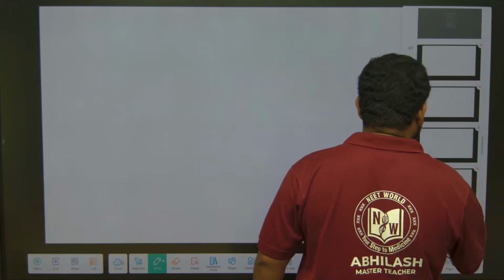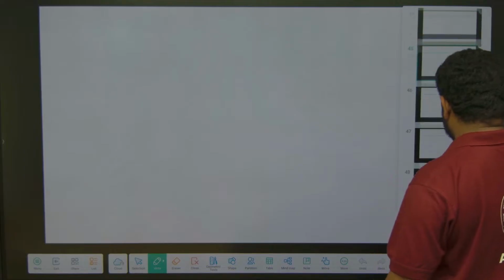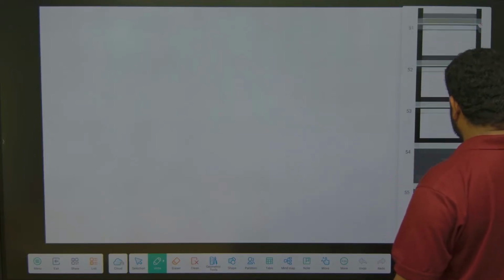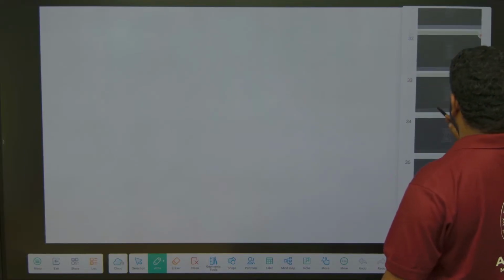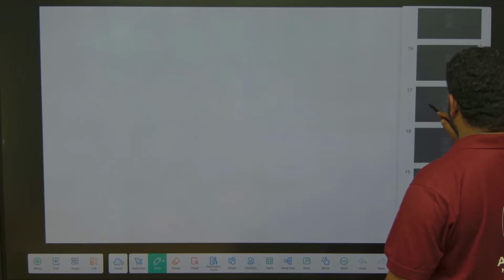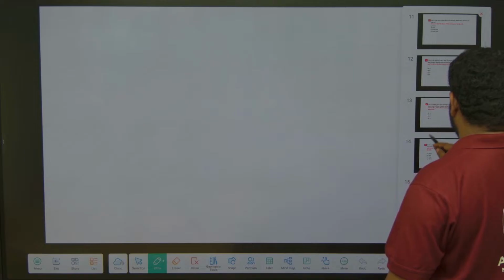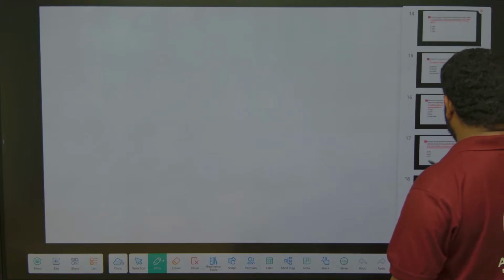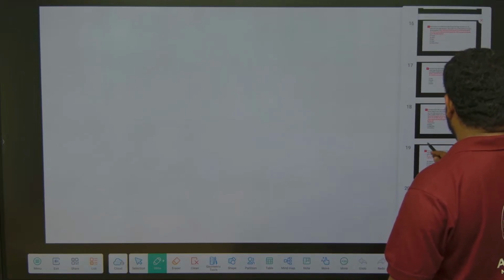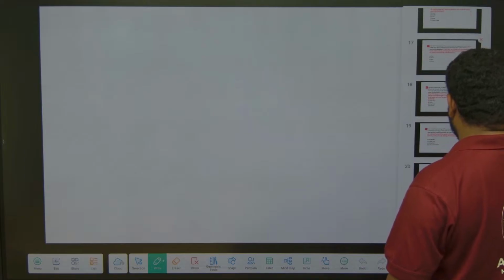Now let us have a look at some of the questions that we had left in the previous class. Those are the questions that we will solve now. Those who have joined now, please stay patiently and listen to these questions. Some of the questions which we have already solved, let us not solve again, but there are certain questions which we have to solve again.